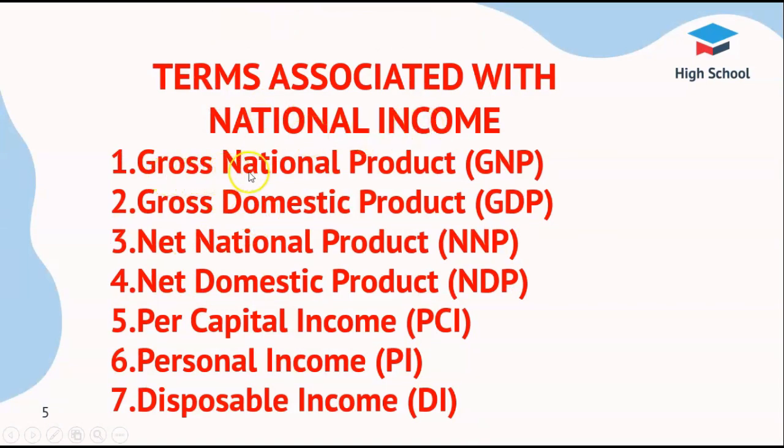First, the gross national product, GNP. Second, the gross domestic product, GDP. Third, the net national product, NNP. Fourth, the net domestic product, NDP. Fifth, per capita income, PCI. Sixth, personal income, PI. Seventh, disposable income, DI.